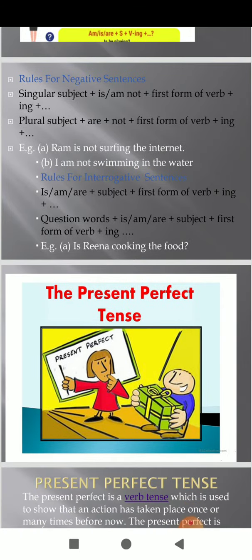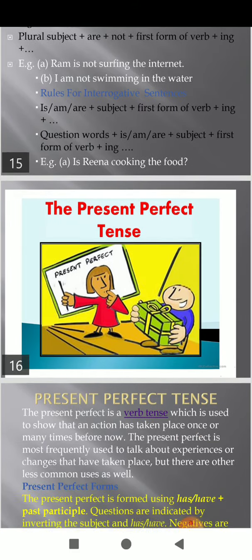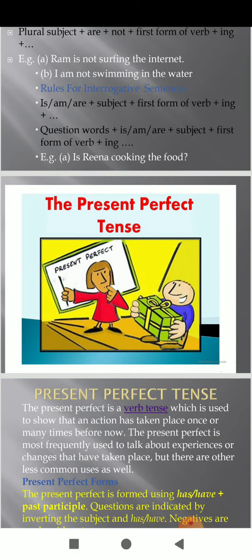And what about interrogative? Interrogative is the same thing, but it will be in question form. Is, am, are plus subject plus the first form of the verb plus ing. Question words plus is, am, are plus subject plus the first form of the verb plus ing. So, is Reena cooking the food?